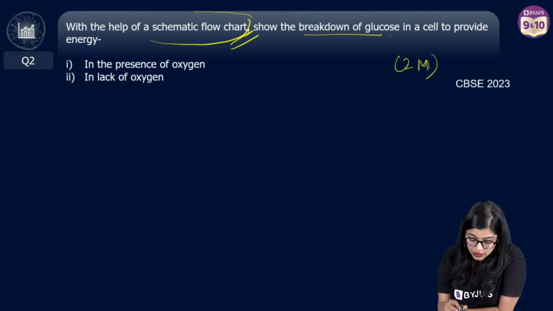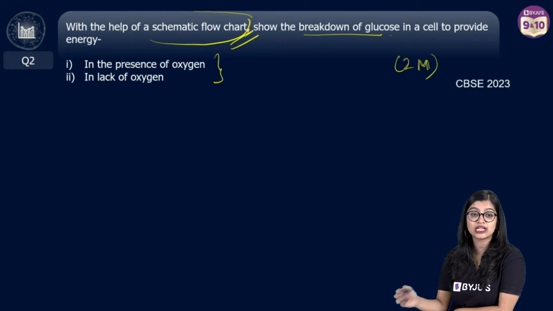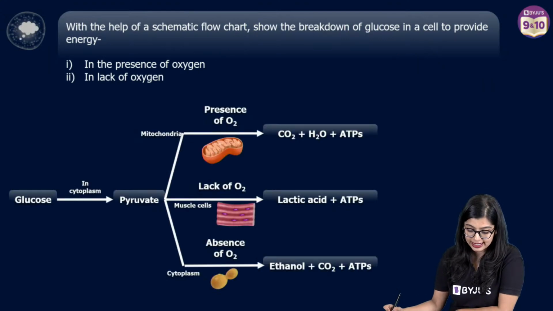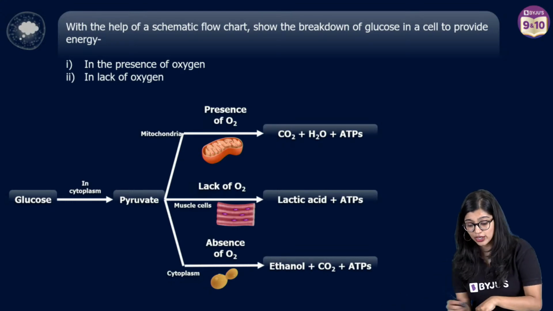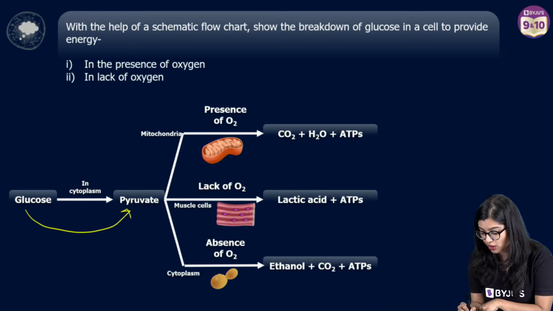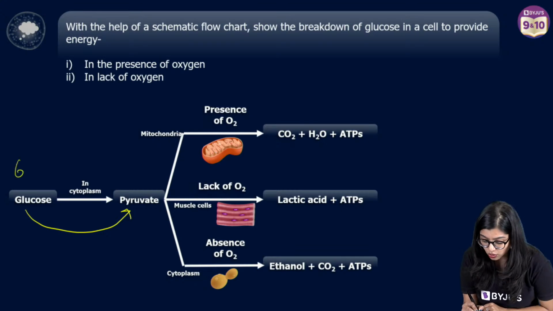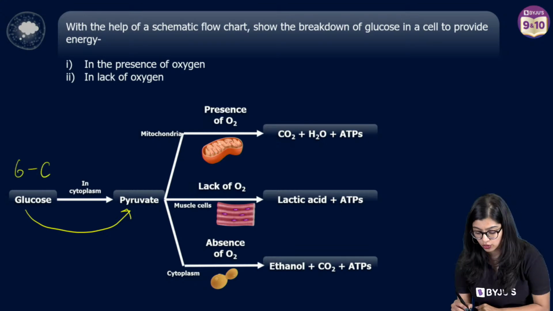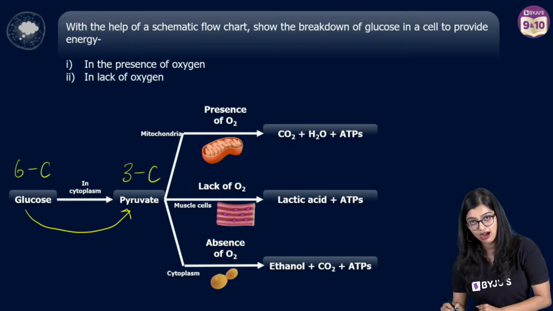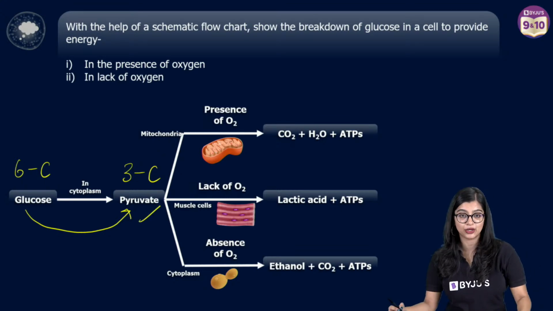Here, as you can all see, it shows the presence of oxygen and the lack of oxygen. Glucose is first broken down into an intermediate. Glucose, which is a 6-carbon molecule, is broken down into a 3-carbon structure called pyruvate.